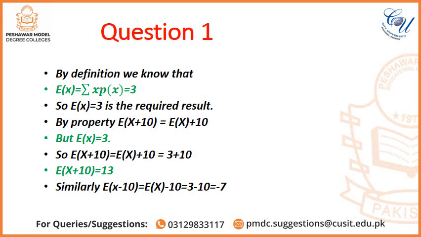So putting the value of E(X), we get 3 + 10, which is equal to 13. Therefore E(X + 10) = 13. Similarly we find E(X - 10), which is equal to E(X) - 10, but E(X) = 3. So putting the values we get 3 - 10, which is equal to -7.